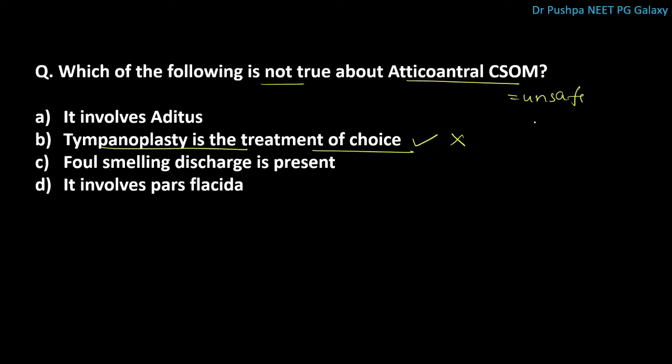We can see scanty discharge. It can involve attic antrum. It can also involve pars flaccida. There will be foul smelling discharge. So in this atticoantral CSOM, we will perform operation to reduce the complications. So here treatment is mastoidectomy.